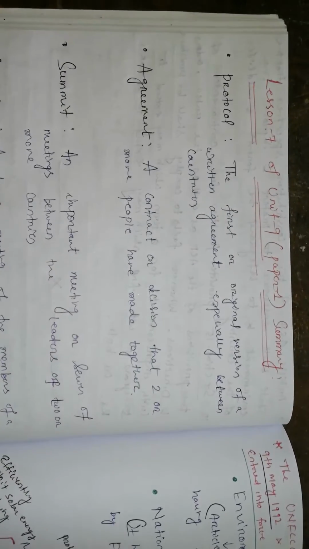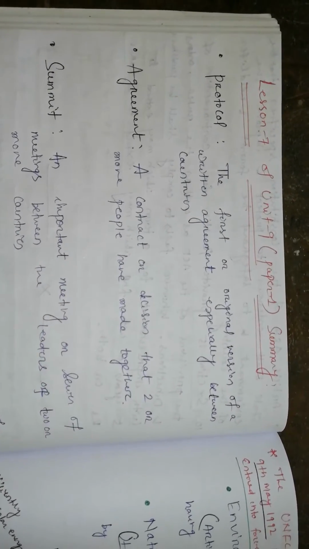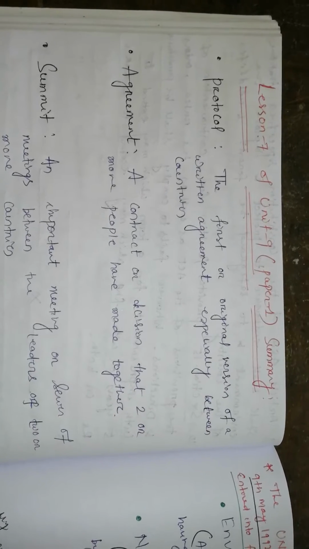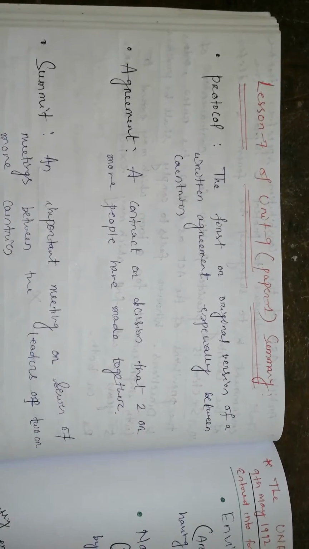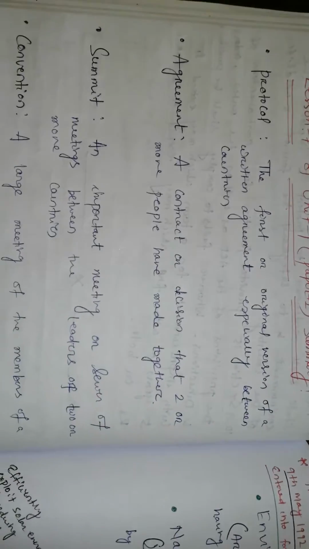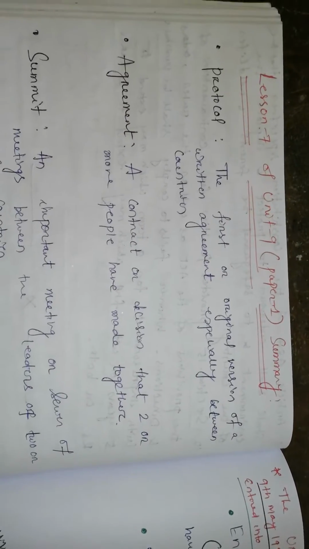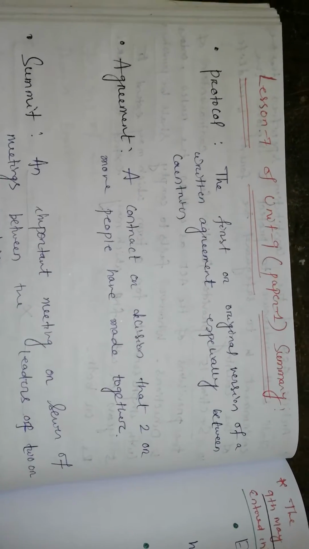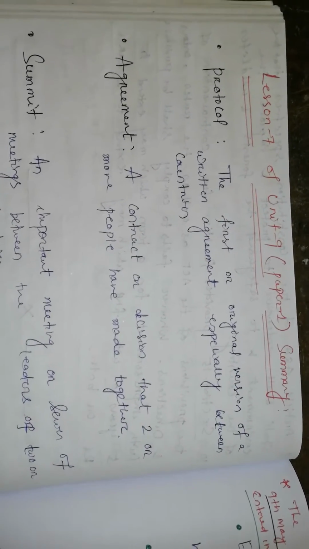Hello friends. Today's topic is summary of lesson 7 of unit 9, paper 1, UGC NET syllabus 2019. Because till now we have covered all the topics from lesson 7 of unit 9.